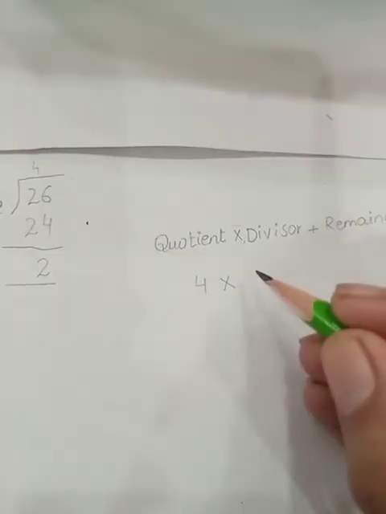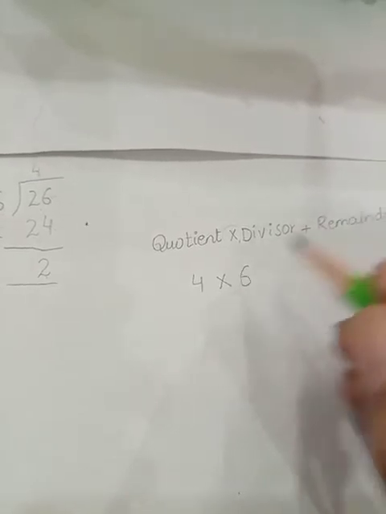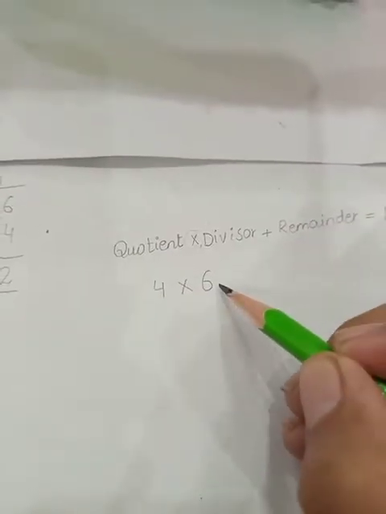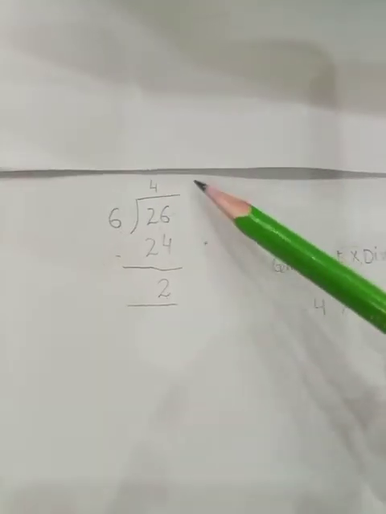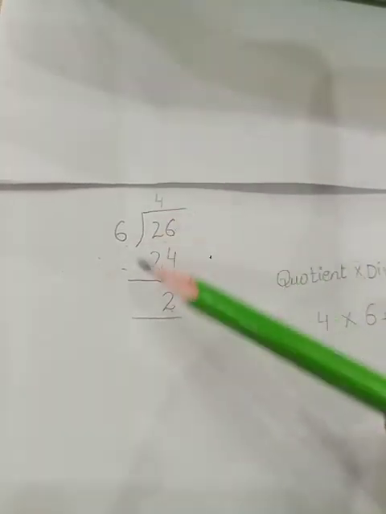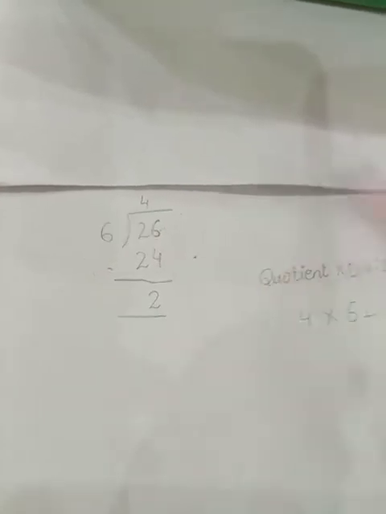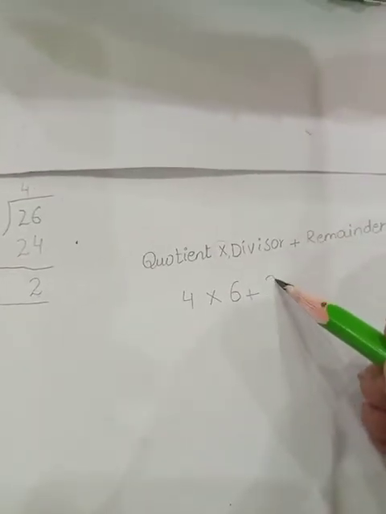So I am going to write my number 6 here. Next is plus. I am going to add in this the remainder. What is the remainder? Tell me, students. What is the remainder in this question? The number 2. The number 2 is the remainder.